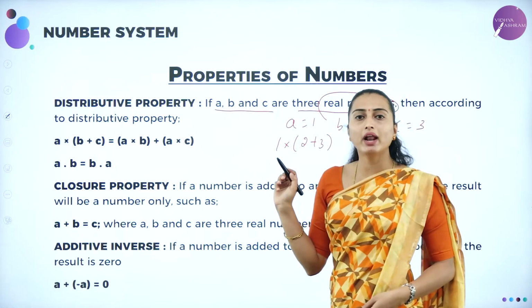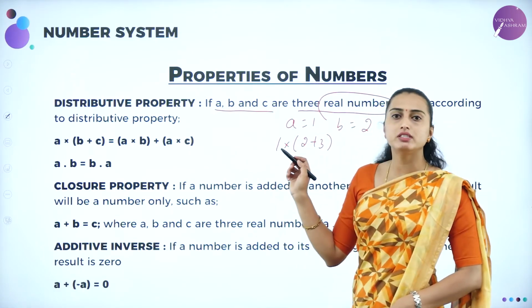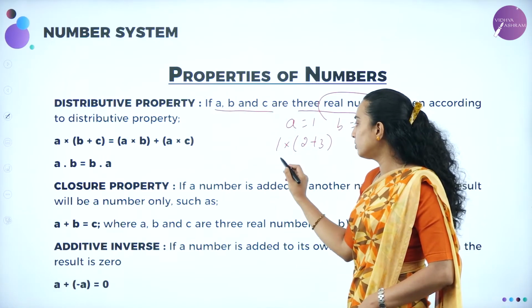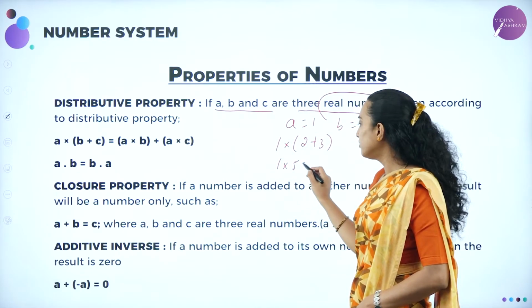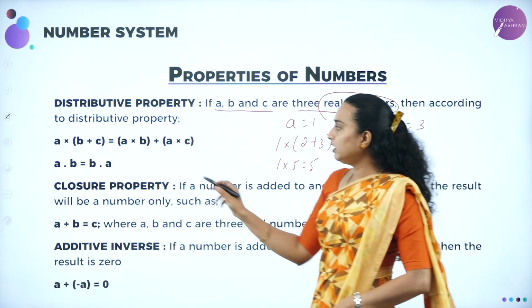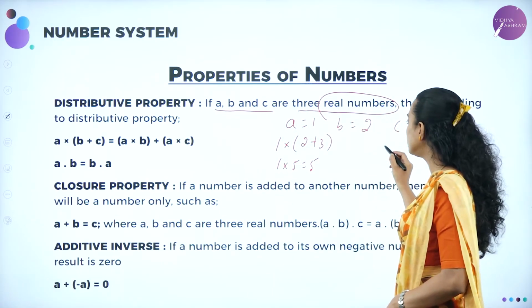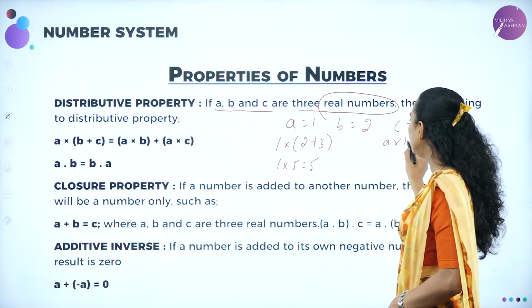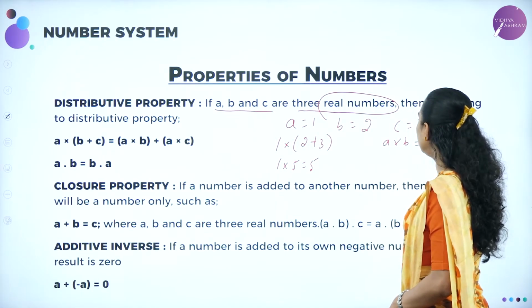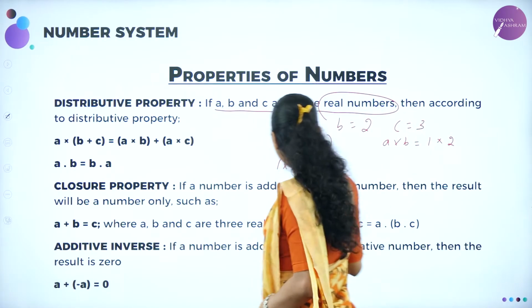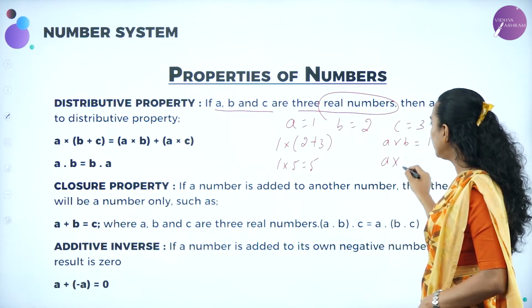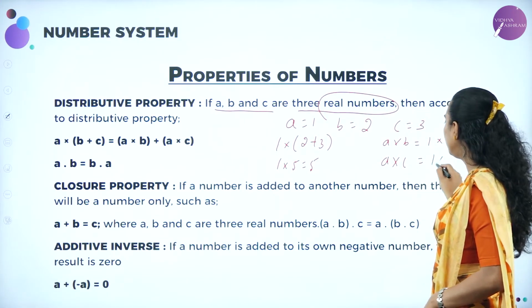First, I need to solve the bracket. The bracket is 2 plus 3. 2 plus 3 is 5. 5 into 1 is 1 into 5, which is nothing but 5. Let me now do it for the right hand side. A into B plus A into C. What is that? A into B, which is nothing but 1 into 2. A into C, if I am going to do it, that is 1 into 3.